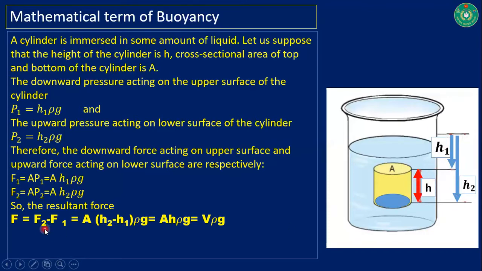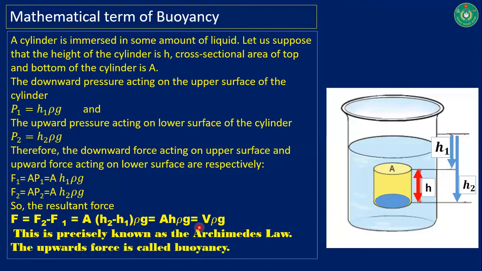So it becomes AH rho G, and A times H is replaced by V, which is volume. So this is our desired equation of buoyancy. Buoyancy F is equal to AH rho G, or V rho G. This is precisely known as Archimedes' law. The upward force is called buoyancy.